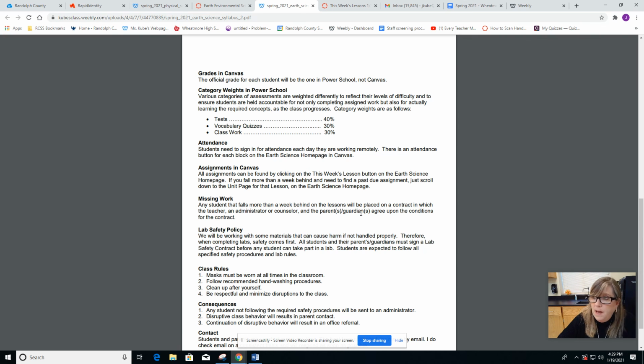Okay, clean up after yourself and be respectful and minimize disruptions to the class. When I'm asking you to be respectful, I mean to your fellow classmates, to me as the teacher, to the classroom, and to any visitors that come in. Just be respectful. You know how to behave in a classroom. You're in ninth grade now, and I know you know how to behave. So just remember to try to do that.